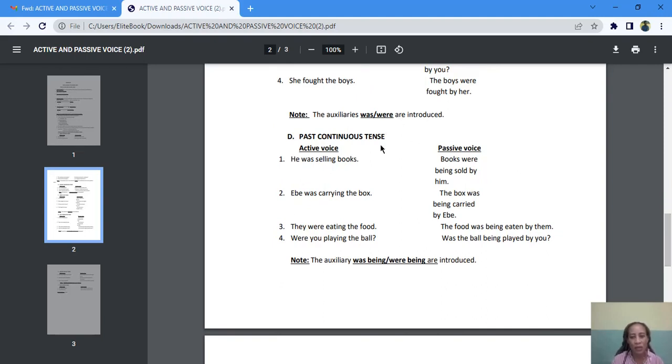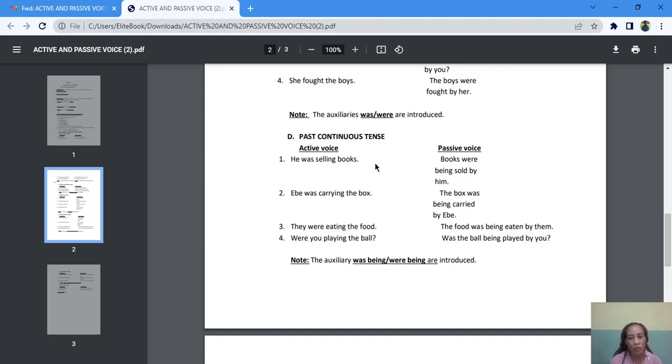Okay, continuous tense. When you hear continuous tense, your mind should remind you of what we did when we were doing tenses of verbs, how to identify tenses of verbs: once you see ing in the main verb, then that is a continuous tense. Active voice: he was selling books. Passive: books were being sold by him.